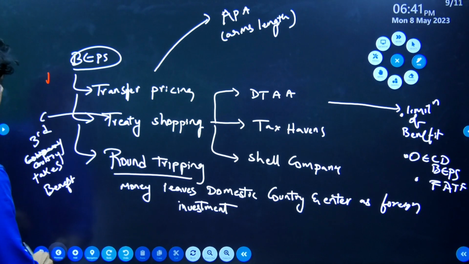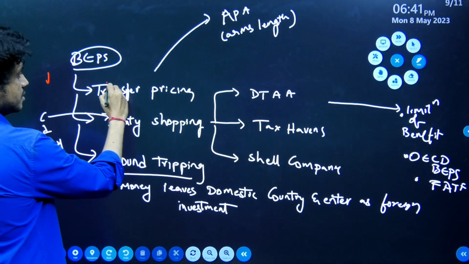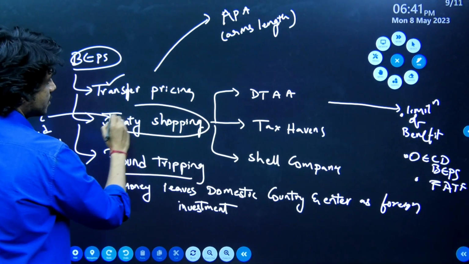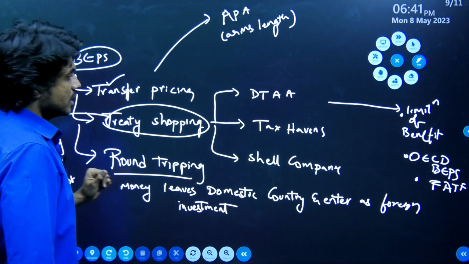Let's move to the next point. What else have we seen? We have seen this thing. Now the other point is treaty shopping. What is this treaty shopping? Treaty shopping means